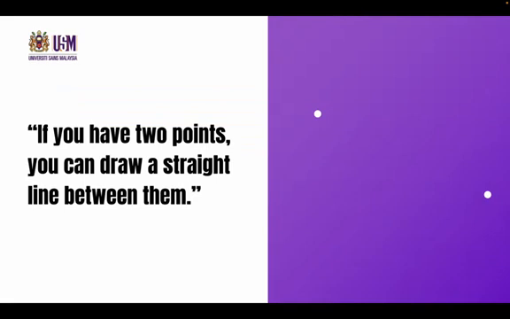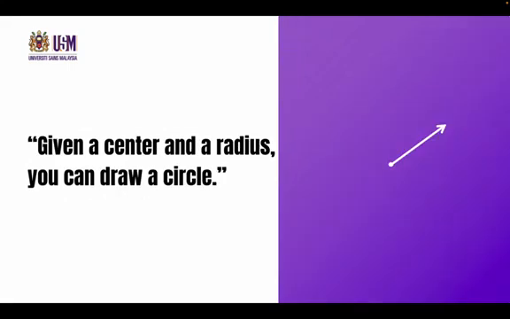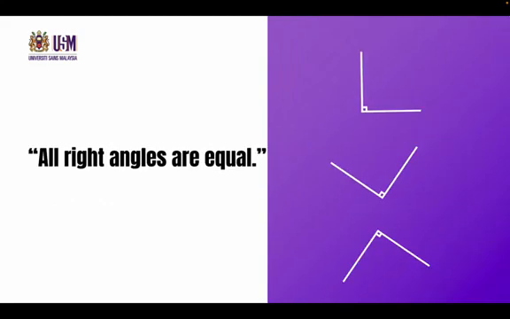The first postulate is that if you have 2 points, you can draw a straight line between them. The second one is if you have a straight line, you can extend it indefinitely. The third one is given a center and a radius, you can draw a circle. The next one is all right angles are equal.